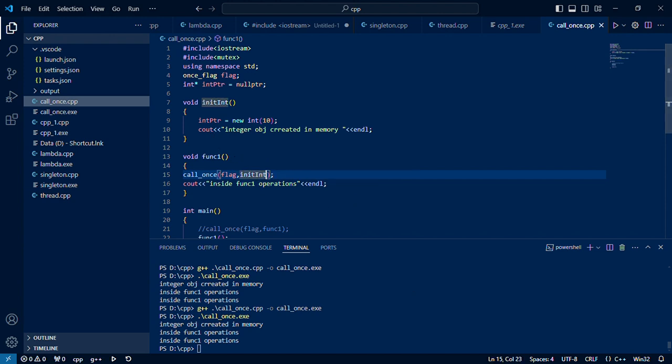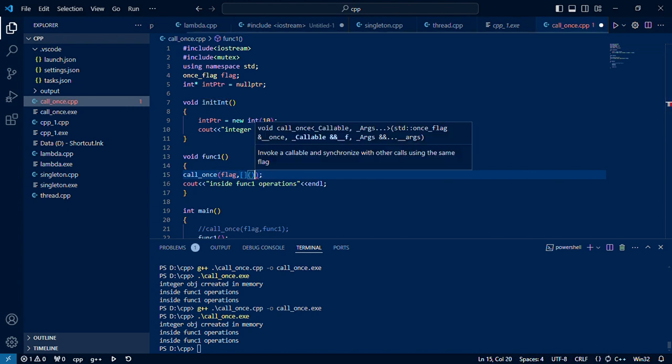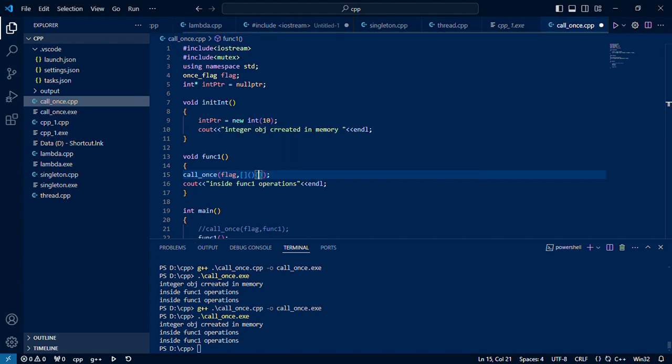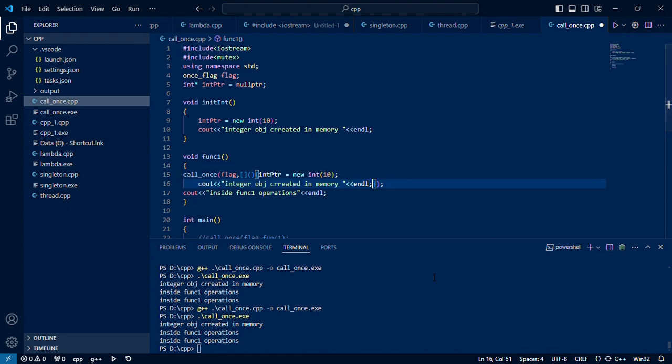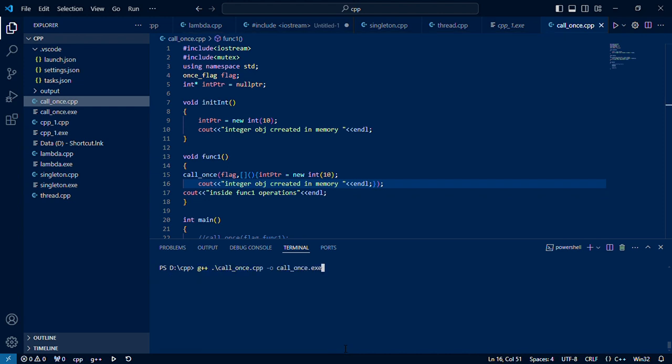Suppose you want to do it with the help of lambdas, I'll show you that also. So a lambda function declaration and lambda body. In the lambda body, what I want to give is the same thing. So pass this here in the lambda function body, save it, and you can compile this. You'll be able to achieve the same thing.